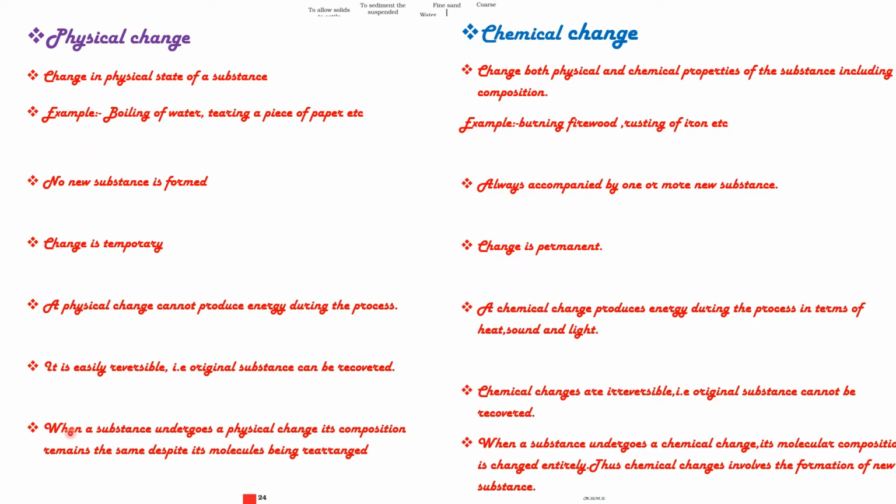When a substance undergoes a physical change, its composition remains the same despite its molecules being rearranged. When a substance undergoes a chemical change, its molecular composition is changed entirely. Thus, chemical changes involve the formation of new substances. So these are some of the differences between the physical change and the chemical change.